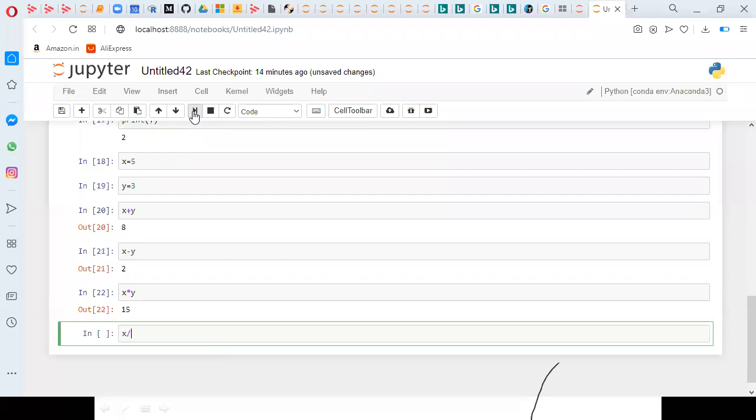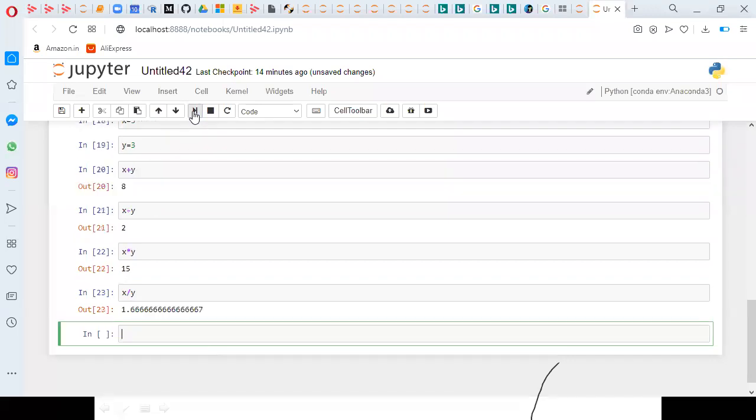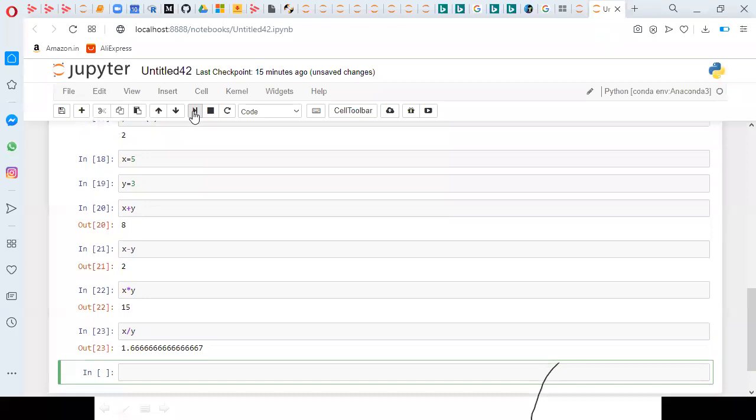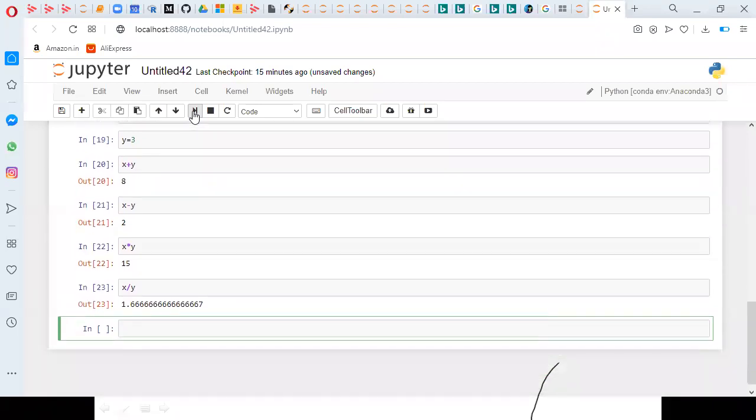Here, x by y. Generally when you work with x by y in C or Java, we get an integer value. But in Python, we get a float value. So x is 5 and y is 3, and 5 by 3 gives 1.6667 like that.